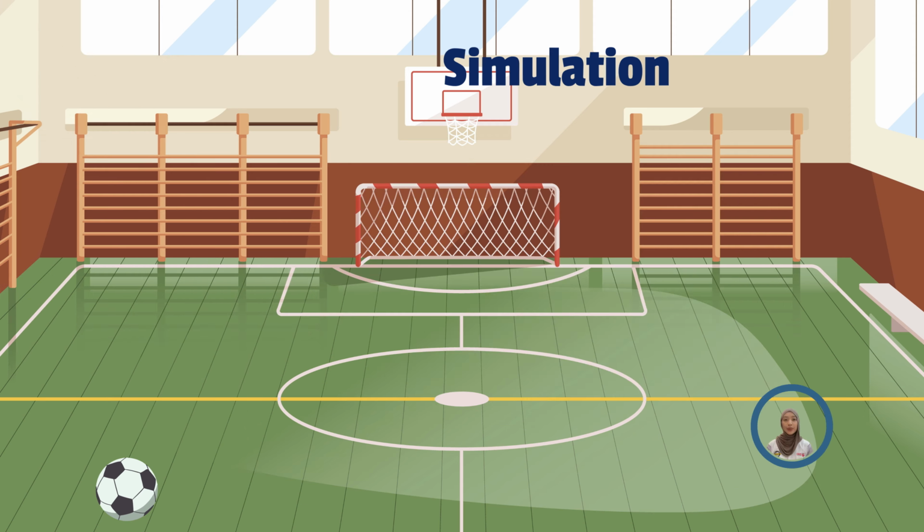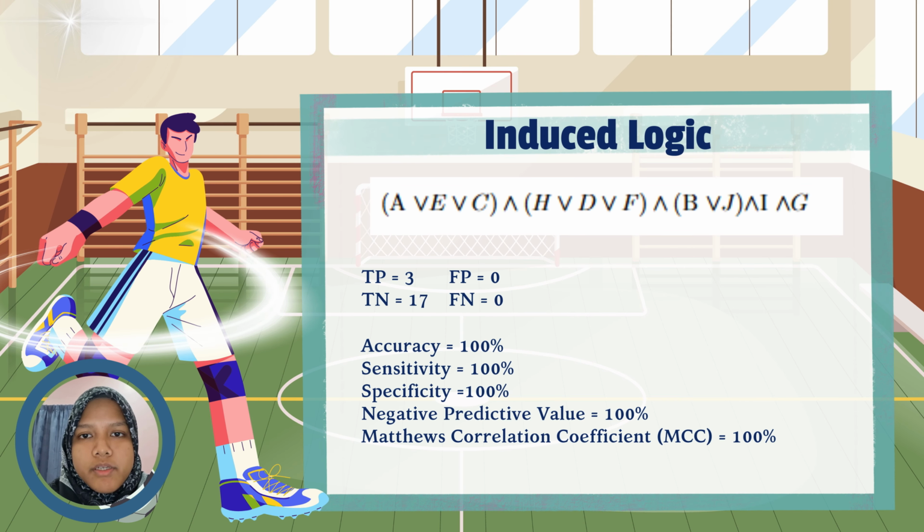For the simulation, hello everyone, I want to talk about the result of the induced logic, which refers to a process where we automatically derive these kinds of rules from a set of data. These fast-fit rules could be used to classify something based on the combination of different features. The numbers you see below are the result of a test we ran on this induced logic.